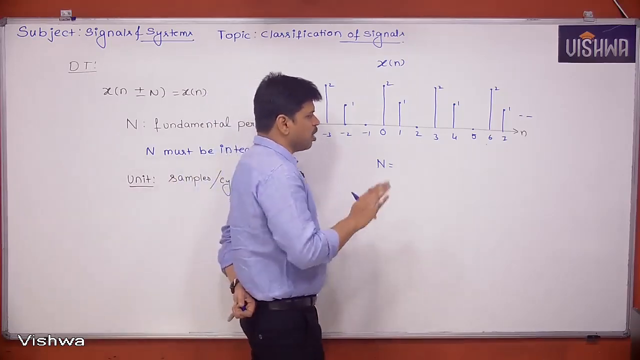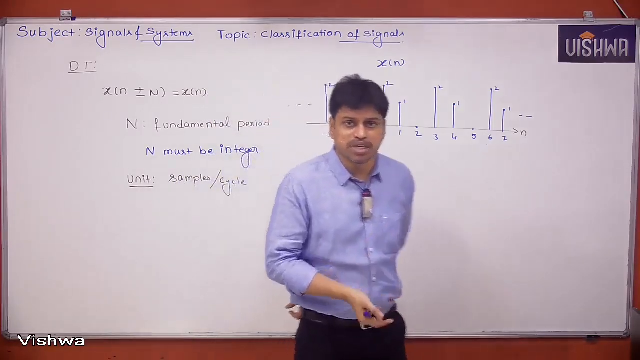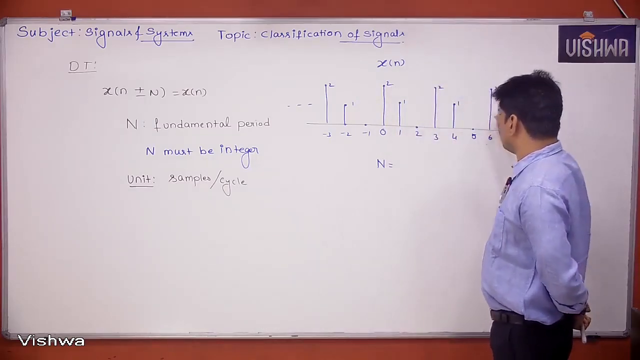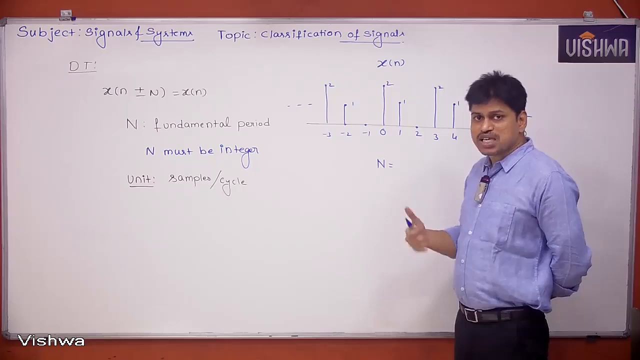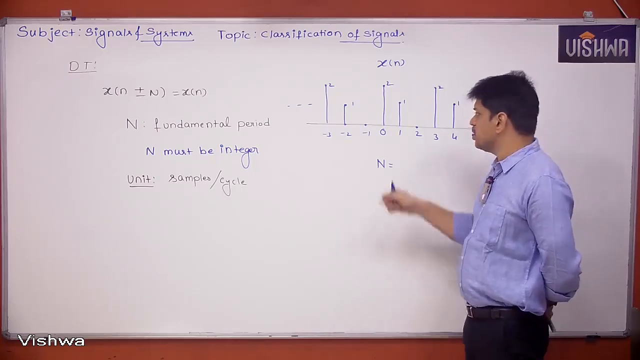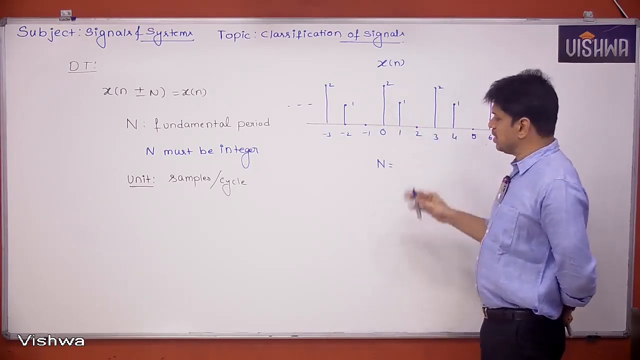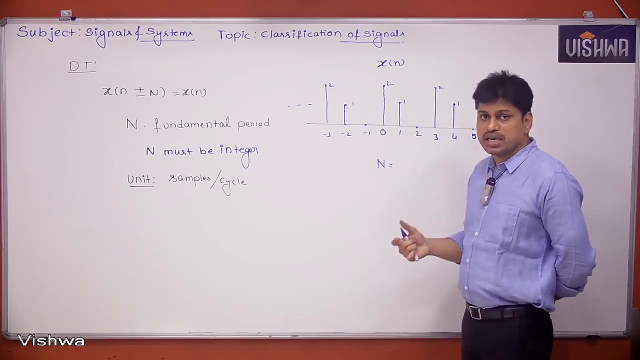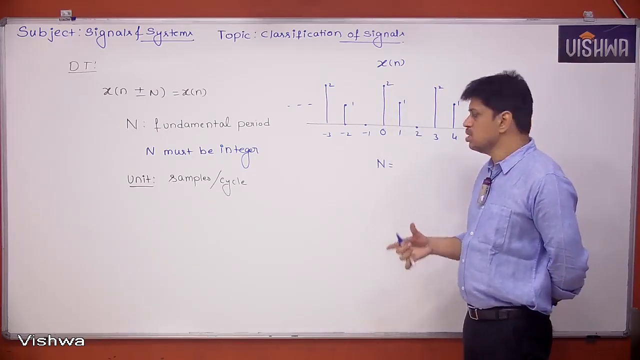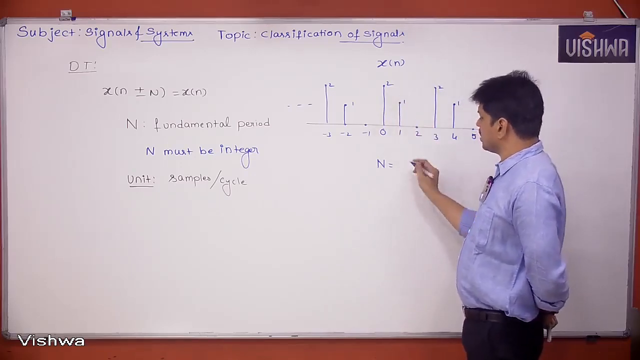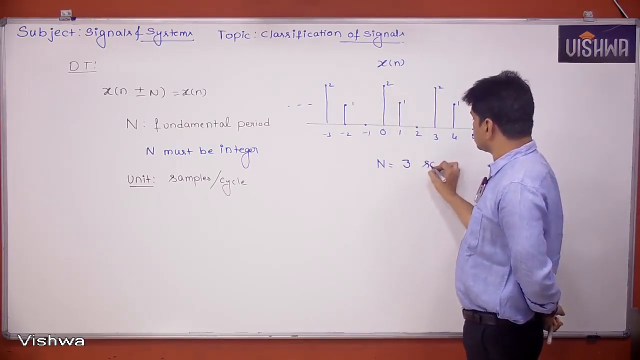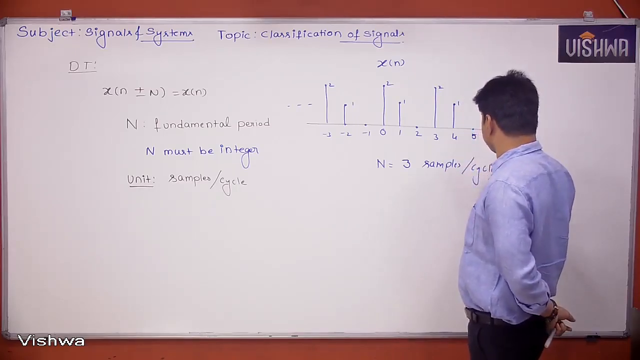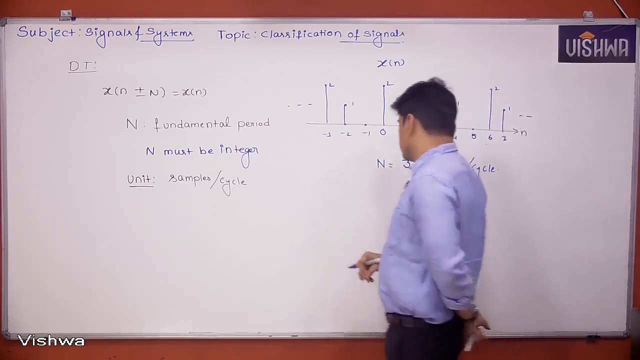Now see how many samples keep on repeating: 2 1 0, 2 1 0, like that. So 3 samples keep on repeating. What are those 3 samples? 2 1 0. So in one cycle we have 3 samples, and 0 also we have to consider. So these are the 3 samples per cycle. Understood? So n must be integer.